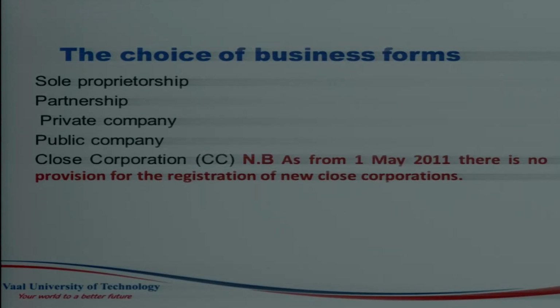And if the business cannot cover its debts in a partnership or sole proprietorship, they are going to take your private possessions. That is why most people previously chose to establish a close corporation. Nowadays, they are establishing a private company, because in a private company, the business must pay for its own debts. They don't take your personal possessions.